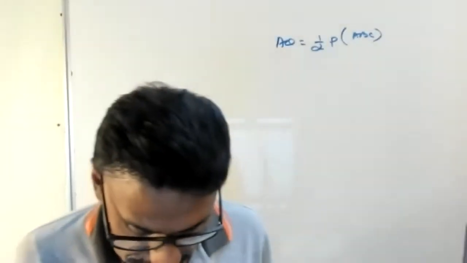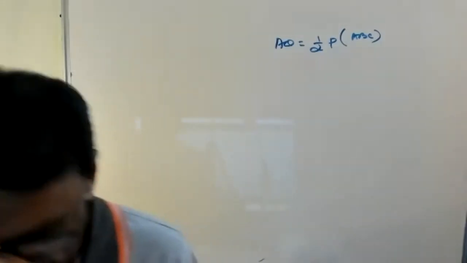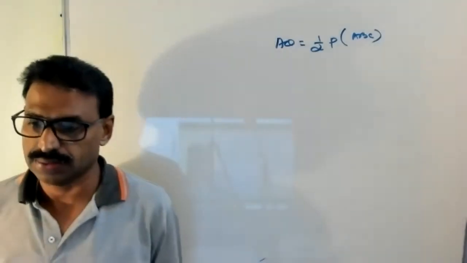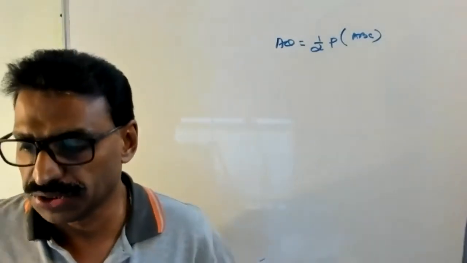A circle is touching the side BC of a triangle ABC at P and touching AB and AC produced at Q and R respectively. Prove that AQ is equal to half of the perimeter of ABC. Everyone got the question? Copy the question first.